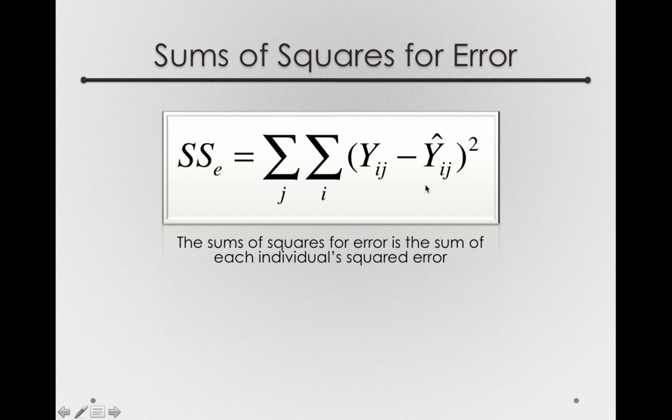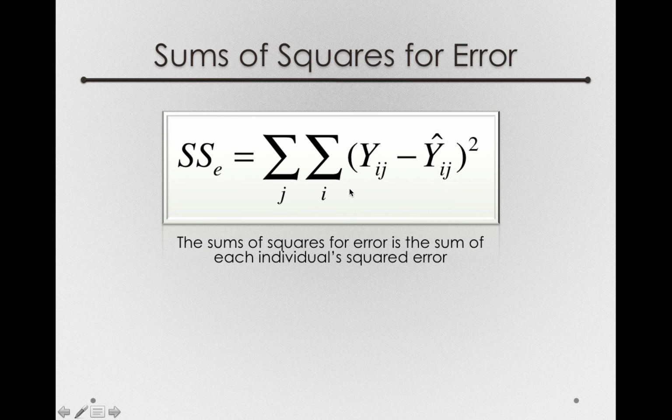First, the interior component. This reads off as the individual score, the y_ij, minus the prediction for the y_ij, so for that person. Remember, the prediction for any person is simply the group mean that they're a member of. So if we consider Tom, who flew on Delta, this interior component says take Tom's cost of flight minus the prediction for Tom's cost of flight, which is simply the mean for the Delta group. And then we'll square that observation to get one squared deviate.